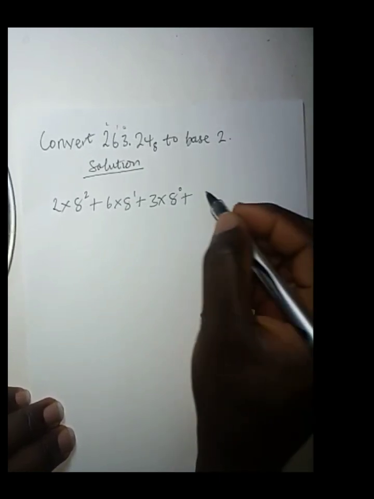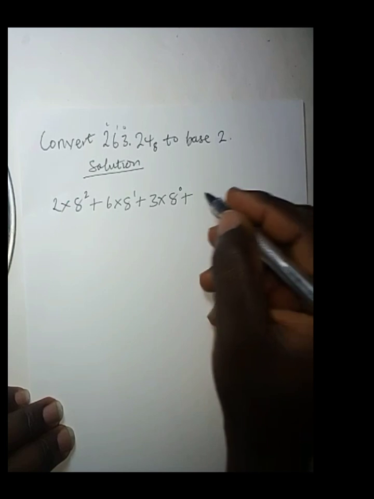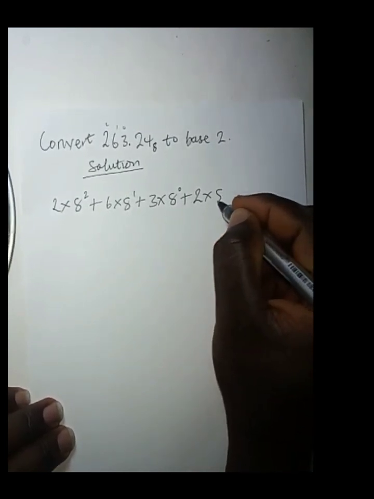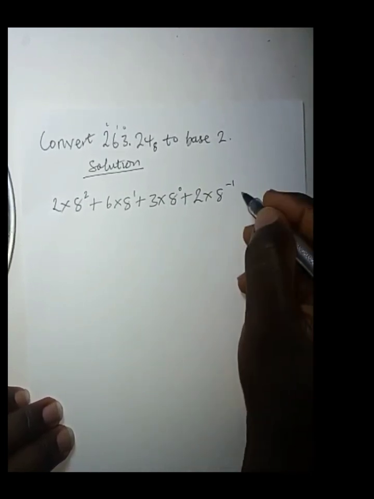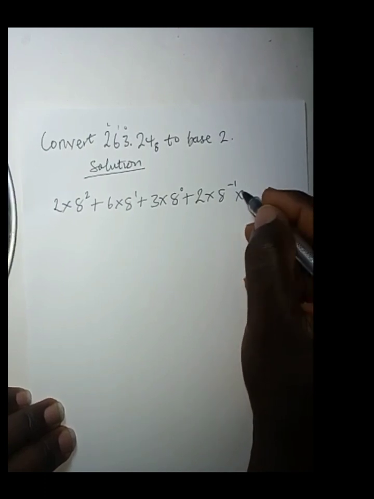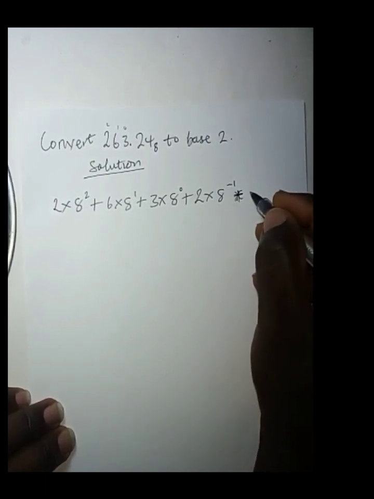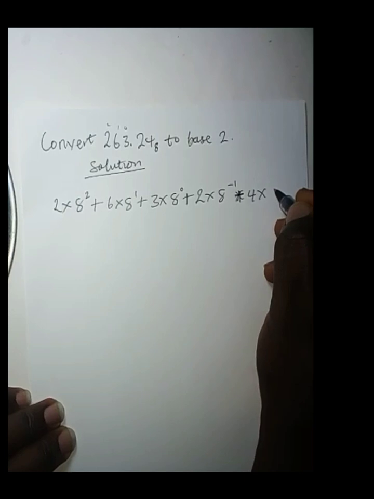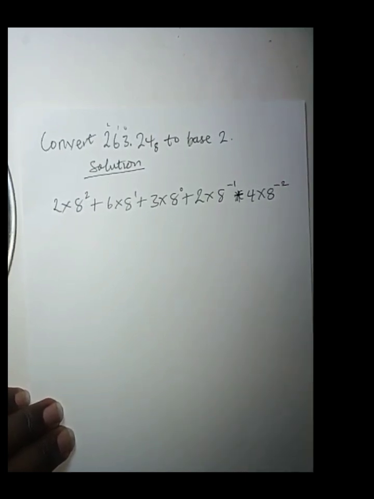Then for the fractional part, you have 2 times 8 to the power of negative 1, plus 4 times 8 to the negative 2.